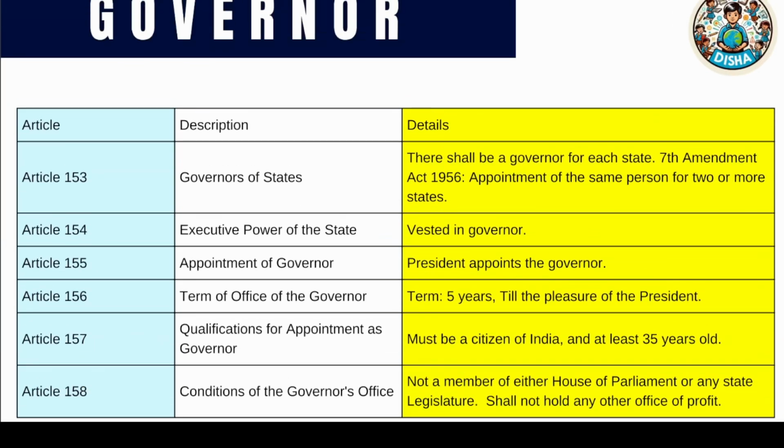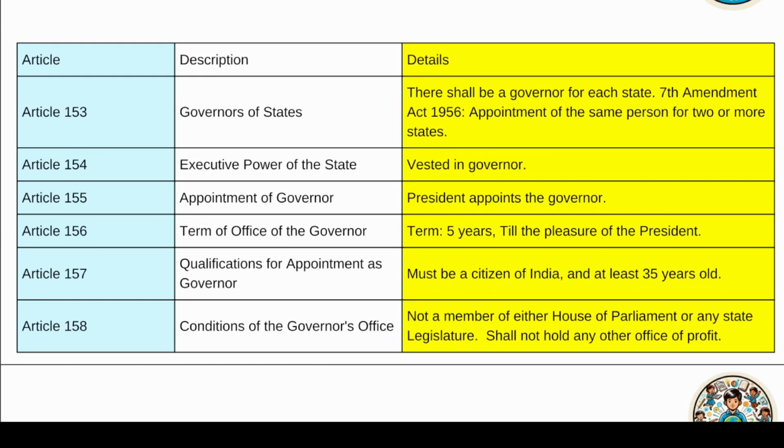Now let's come to the governor. There are various important articles that we need to focus upon regarding the governor. Article 153 talks about the establishment of governor in a state. It says that there shall be a governor for each state. The Seventh Amendment Act 1956 says that appointment of the same person for two or more states is also possible. That means one single governor can act as a governor for two states also. And this was in accordance with the 7th Amendment of 1956.